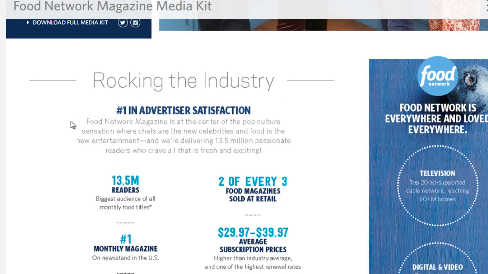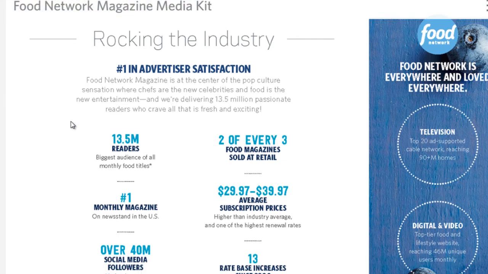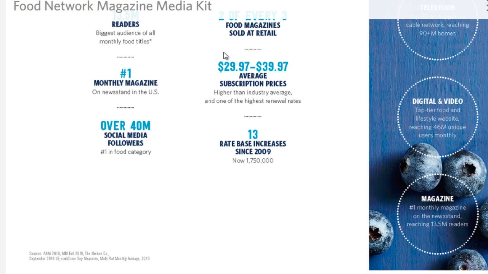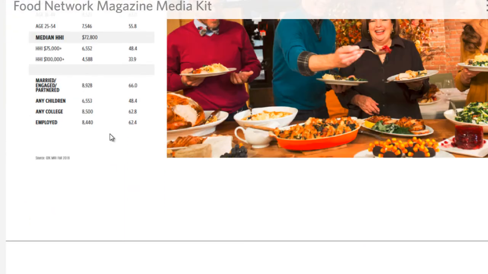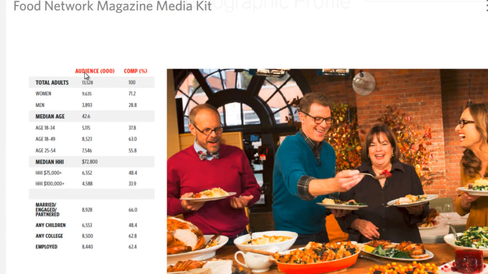A lot of these magazine companies want you to advertise, so in order to get you to advertise, they're going to provide you with the demographic information. Sometimes if you scroll further down, it'll tell you stuff like adults, mainly women, probably 70% women or 90% women actually.